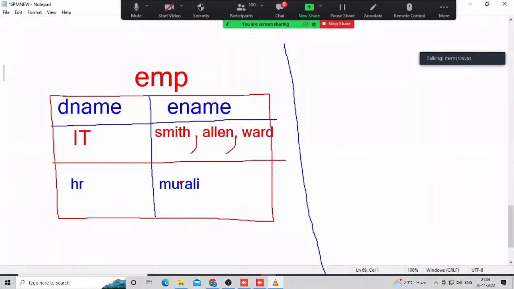There is no problem. Data in each column should be atomic. That is a rule. Okay, fine. There is no multiple value separated with comma. For example, here only is the problem. What is the problem? Smith, Allen, Ward, stored here, representing in the format of comma, comma, comma. It won't work. This cell is not working. Why? Because now data is represented in each cell. Okay, so now single value only. That is a rule in relational data model products.